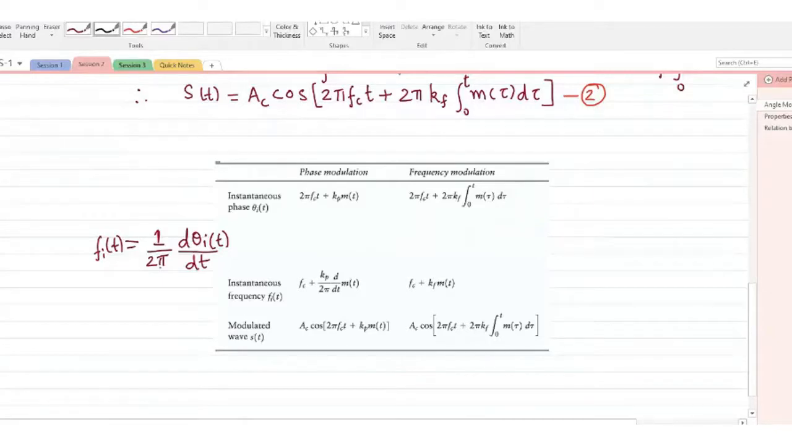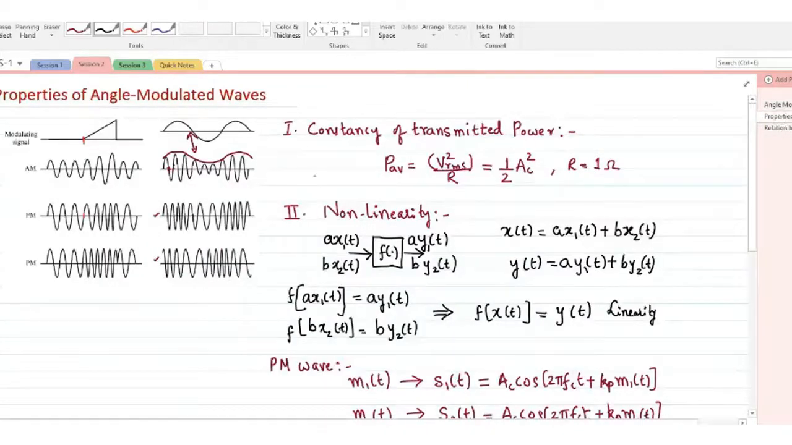And this is one of the important expressions which relates the instantaneous frequency and instantaneous angle of the angle modulated wave, which you would be using in parts of the derivations that will follow in this particular unit. All right. Then also we saw in the last session the properties of angle modulated waves. We stressed the fact that the FM wave is a non-linear function of the modulating wave, unlike amplitude modulation.